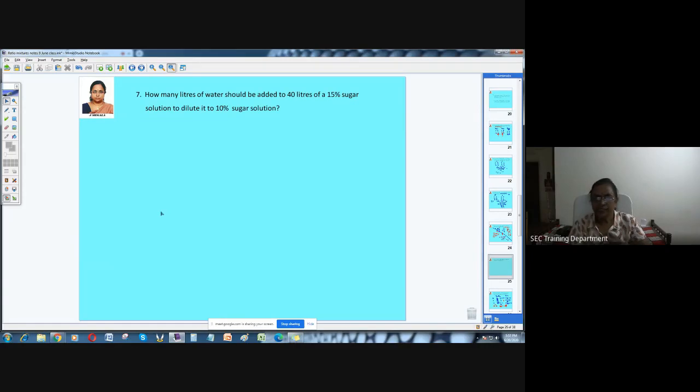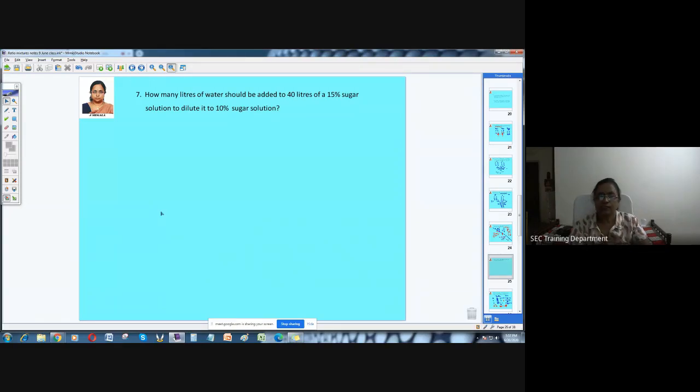The only sentence is different, otherwise it's the same problem. Like in the previous problem we had, in 30 liters of milk solution, you're adding some water so that the concentration of milk comes down from 70 to 60%. It is the same problem. There the quantity given was 30 liters. You're adding some water, and the milk given was 70%. By adding water, definitely the concentration of milk will come down. So that was coming down to 60%.